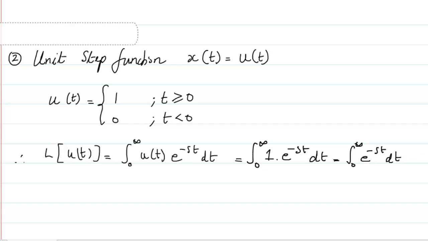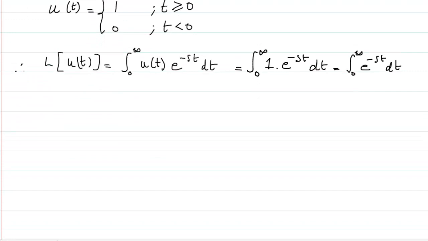Now here you will understand the region of convergence in a different way. If I am trying to take the integral of this, we all know that the integral value is going to be e raised to power minus st, since it is integrated with respect to t. So in the denominator we will get minus s, and the limit is from 0 to infinity.